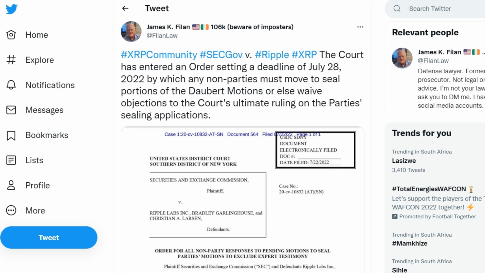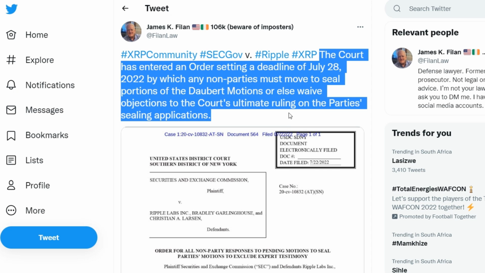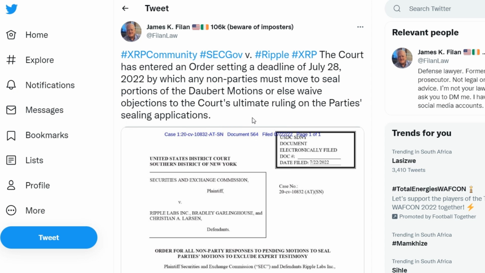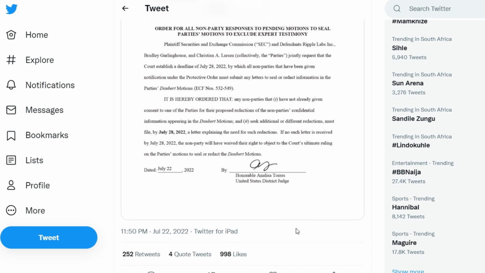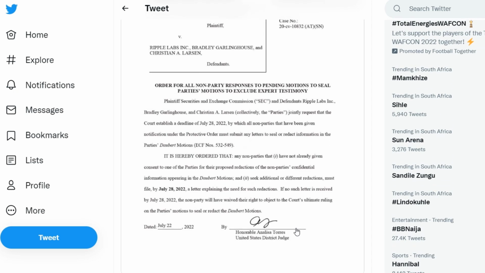For your information, Judge Torres also granted the request of the parties to set a deadline of July 28, 2022, by which the parties who are not parties to the process can provide their information regarding expert reports. #XRP community, #SECGovV. #Ripple, #XRP. The court has entered an order setting a deadline of July 28, 2022, by which any non-parties must move to seal portions of the Daubert motions or else waive objections to the court's ultimate ruling on the parties' sealing applications.